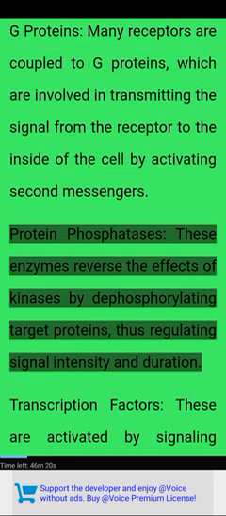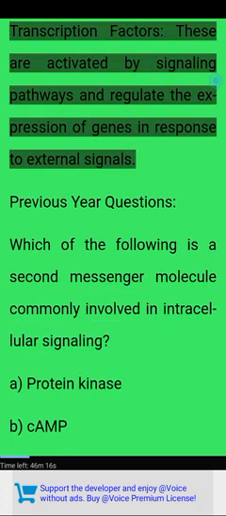Protein phosphatases. These enzymes reverse the effects of kinases by dephosphorylating target proteins, thus regulating signal intensity and duration. Transcription factors. These are activated by signaling pathways and regulate the expression of genes in response to external signals.